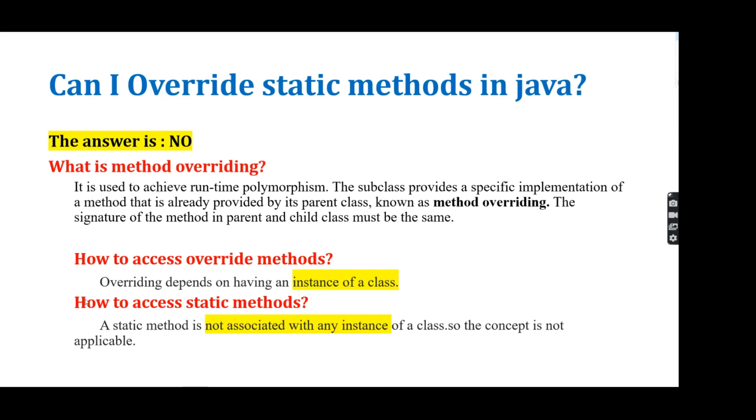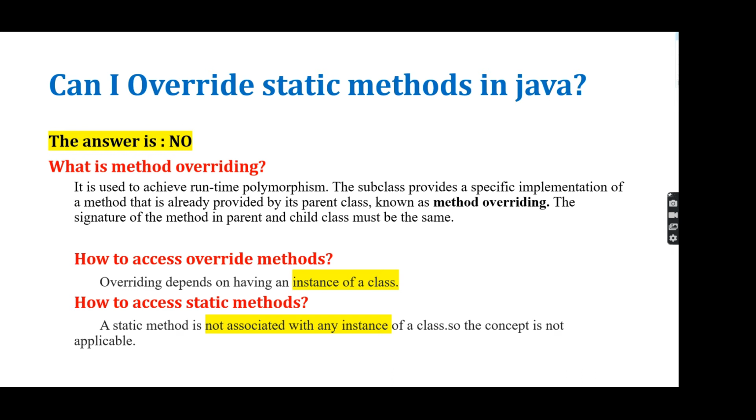Next, we are moving to the second question. What is the question? Can I override a static method in Java? The answer is no. What is method overriding? Same method name, same parameter. So this is method overriding. It is used to achieve runtime polymorphism, right? So whatever methods are available in the parent class, the same method we are going to declare inside the subclass, right? Now the parent class and the subclass, both classes have the same method name and the same parameter, right?